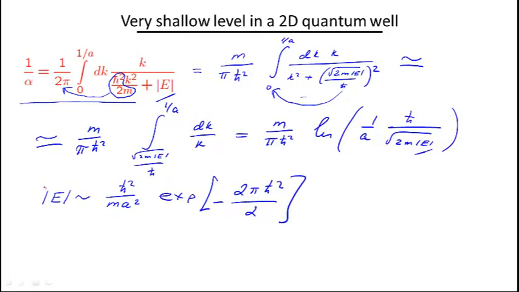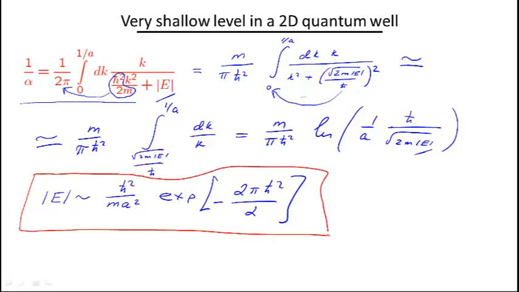So this is really the final result, and the result is very interesting, at least for a theoretical physicist, because the function that we got is a very strange function. Remember that this parameter alpha controls the strength of the potential, and we consider the case when it's very small. So e to the power minus 1 over alpha is exponentially small, a very shallow level in an already shallow potential well.